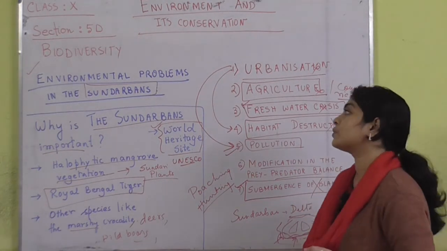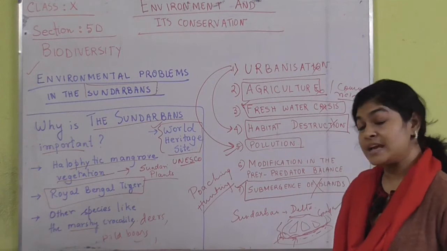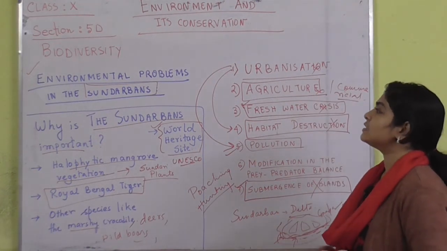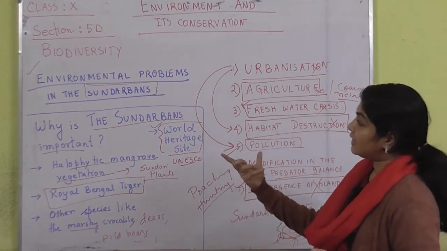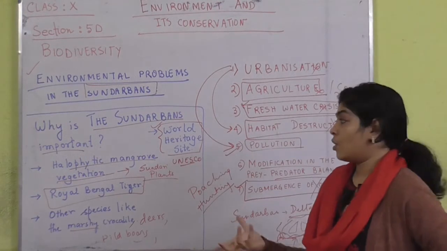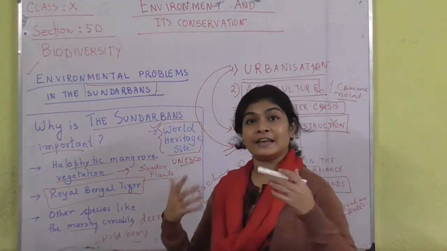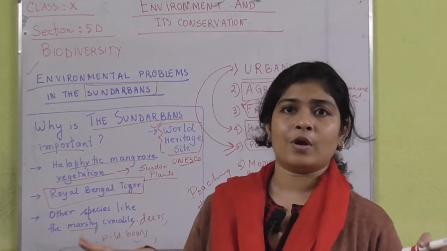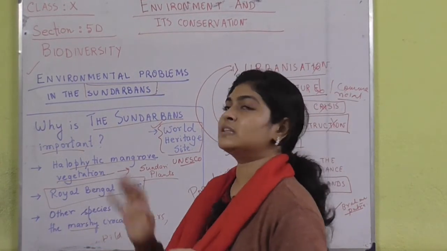Now, this is one important question that may come in the Madhyamik: you can be asked, taking one example of an animal also, what is the reason for the decrease in number of the Royal Bengal tiger in the Sundarbans.